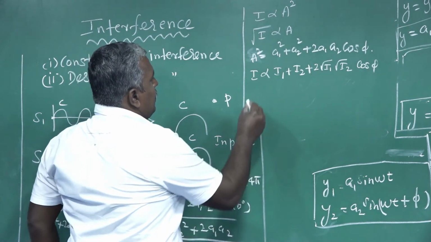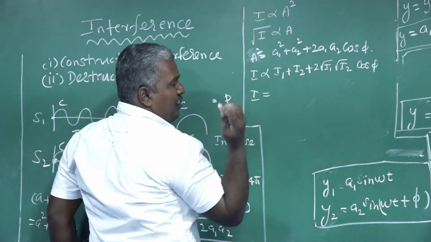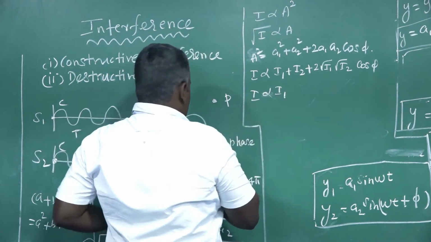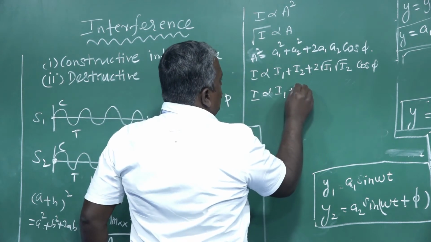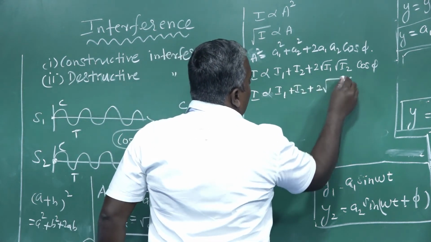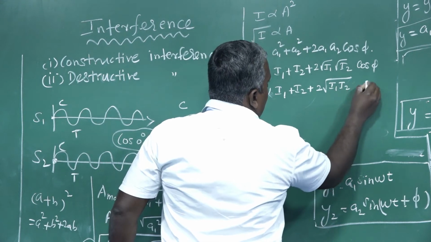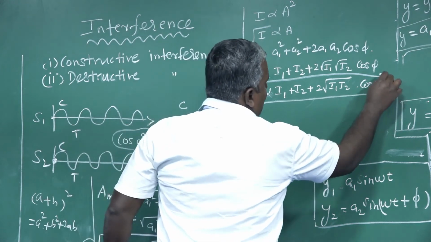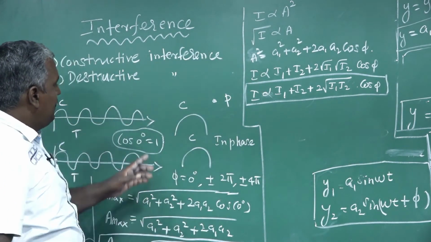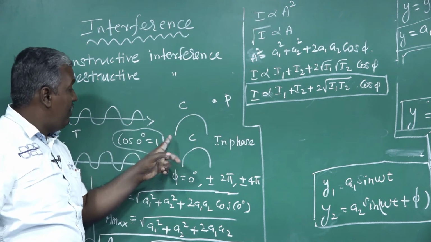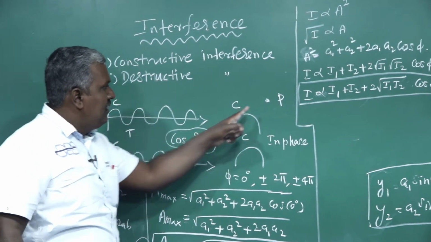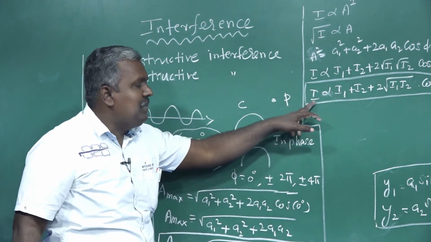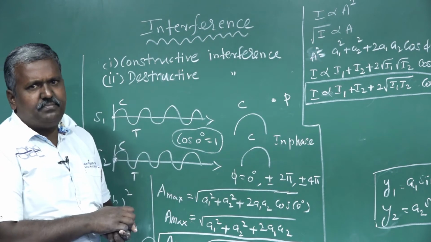Very simple. So I is equal to I1 plus I2 plus 2 root of I1 into I2 into cos phi. When the crest of one wave meets the crest of another wave, that point appears bright, so intensity is maximum.